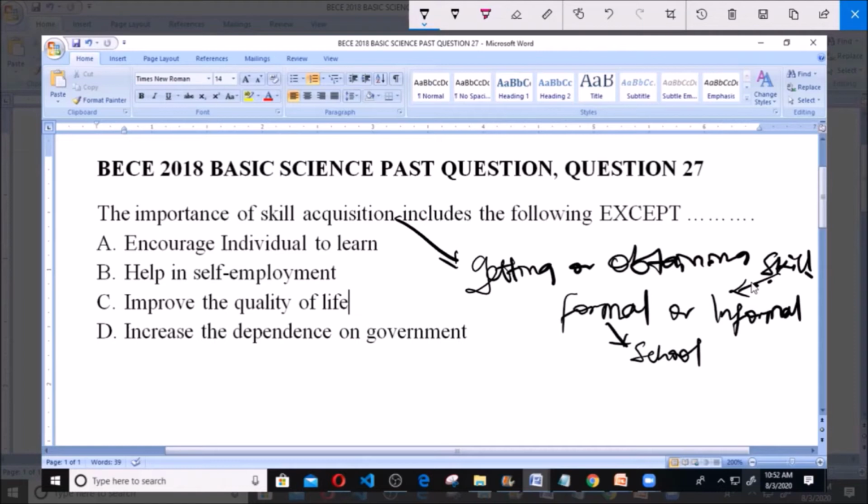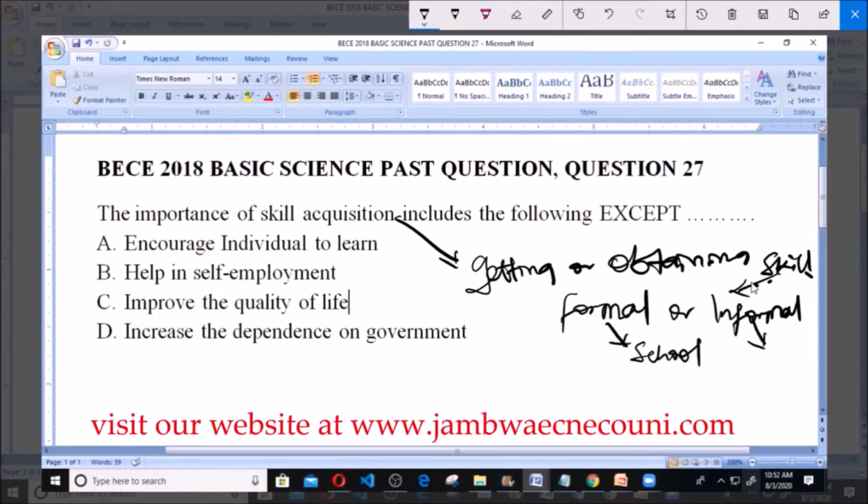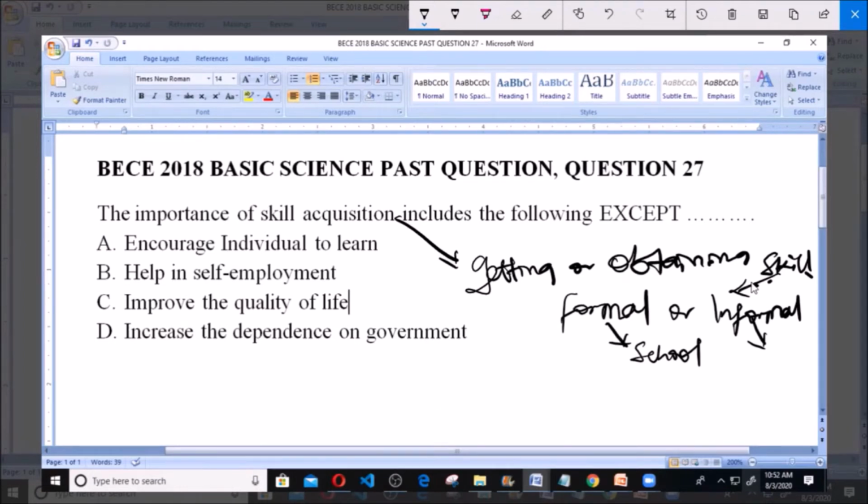Then the informal is, for instance, going to learn tailoring or mechanic workshops. But all these things involve skill acquisition. Now we are asked which of these is not an importance of skill acquisition.